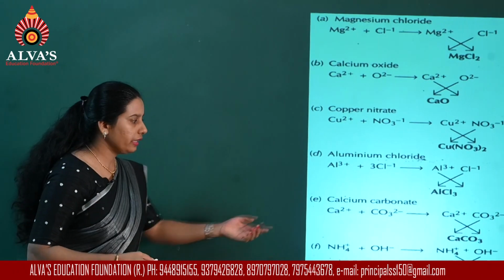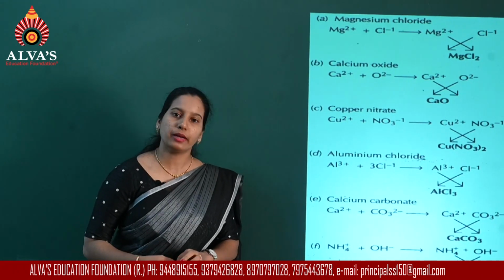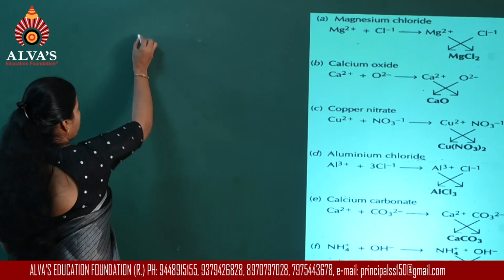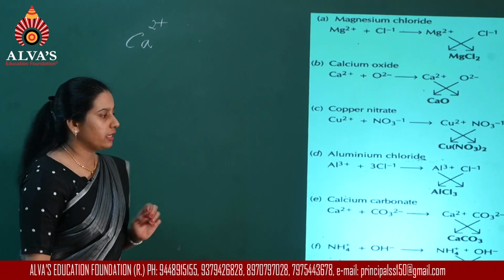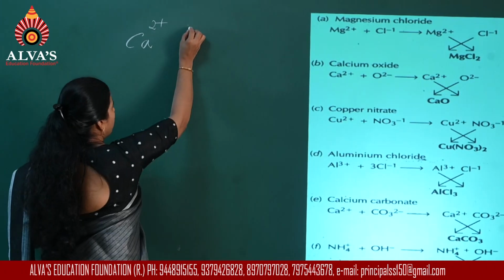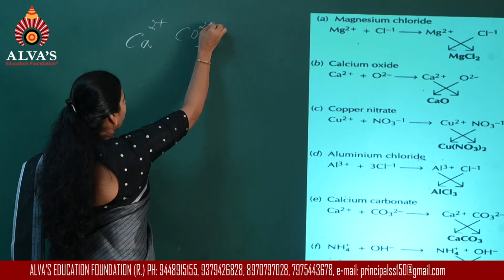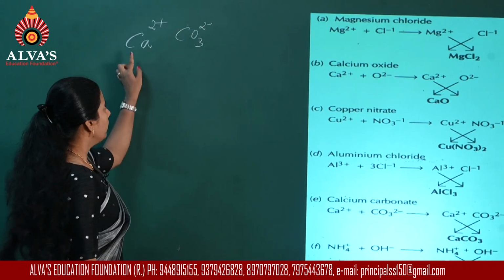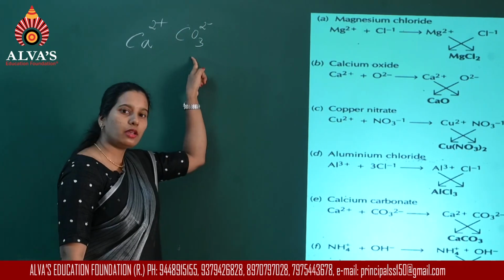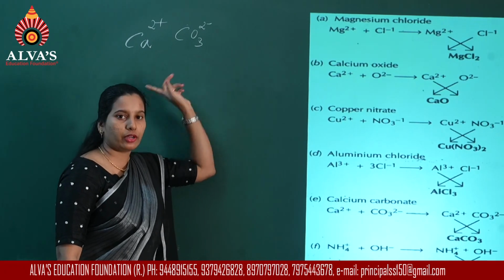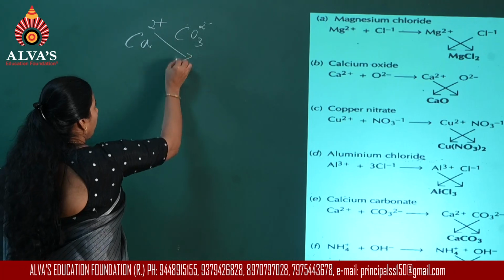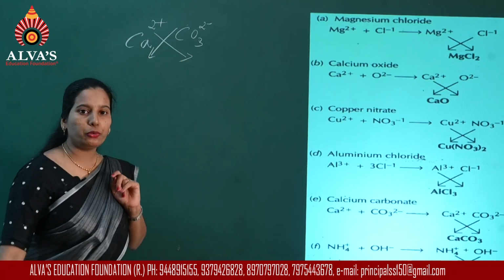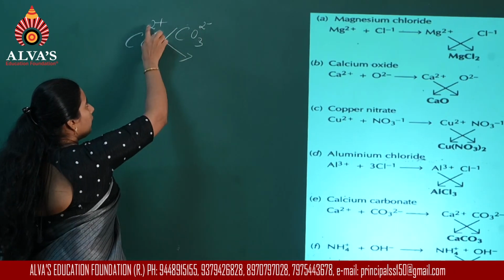Similarly, writing the formula for calcium carbonate. Now, calcium, the symbol is Ca2 plus and the carbonate ion symbol is CO3 2 minus. Simple ion, this is a polyatomic ion. We call it as compound ion. Now, while crossing, what do you see? There is a common number.